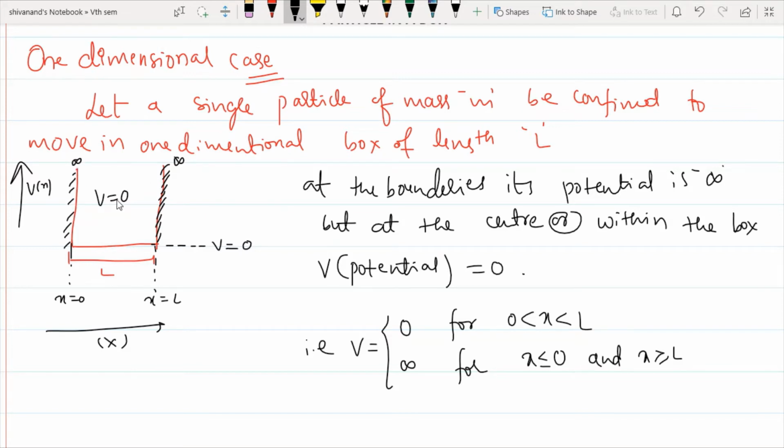That's why we call this an infinite potential box, because at both boundaries, x equal to 0 and x equal to L, we have infinite potentials.